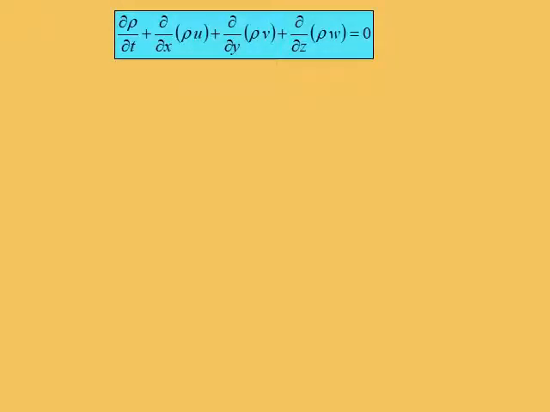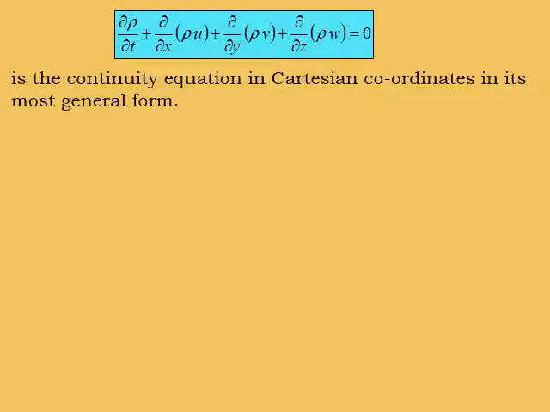So this is the expression for the continuity equation in three coordinates, the continuity equation for Cartesian coordinates in its most general form.